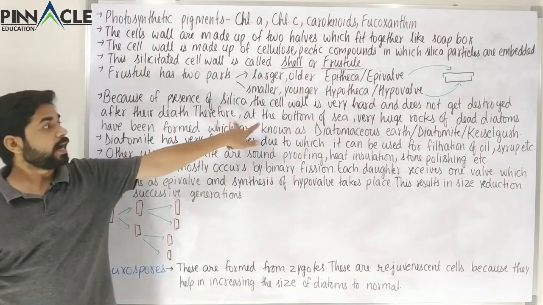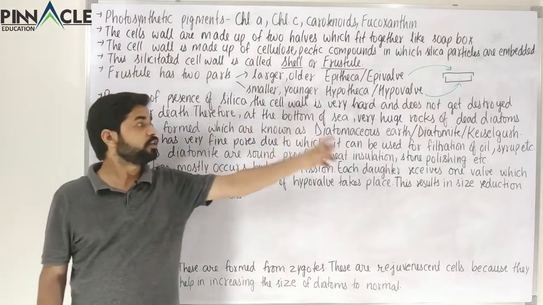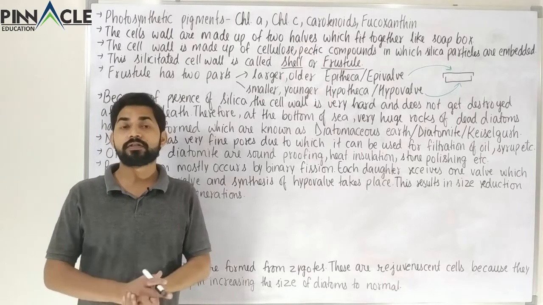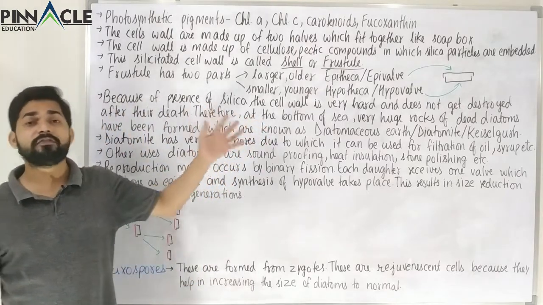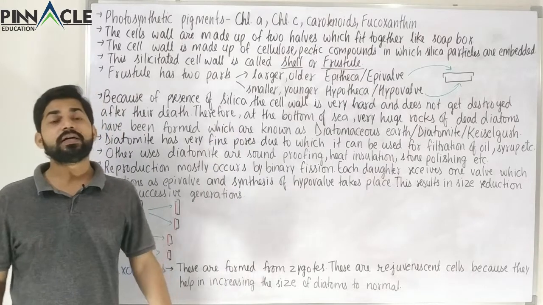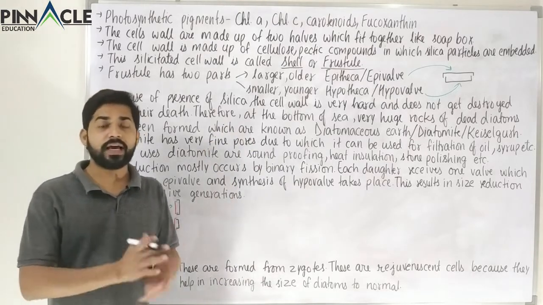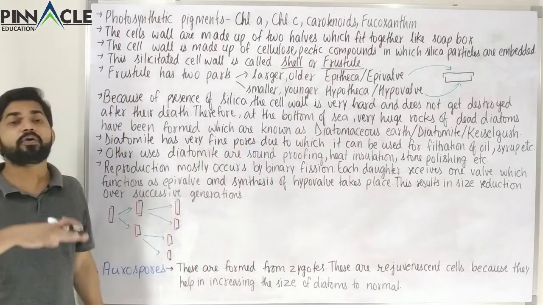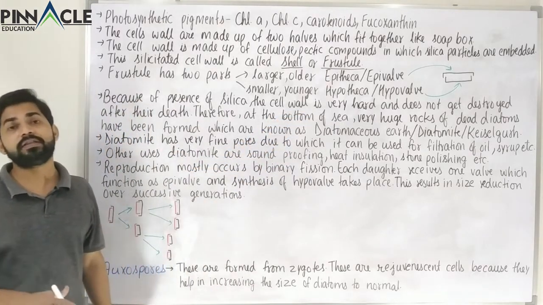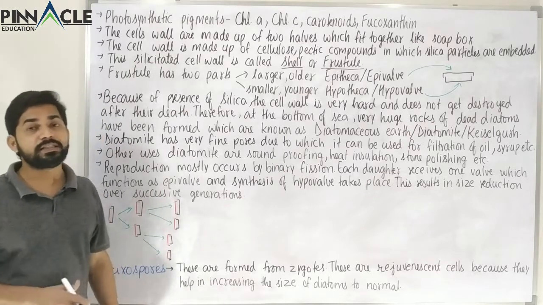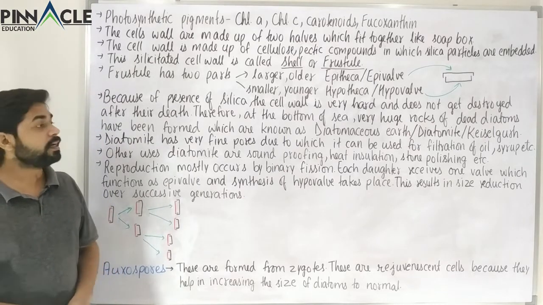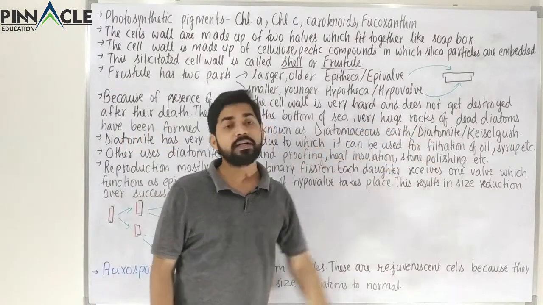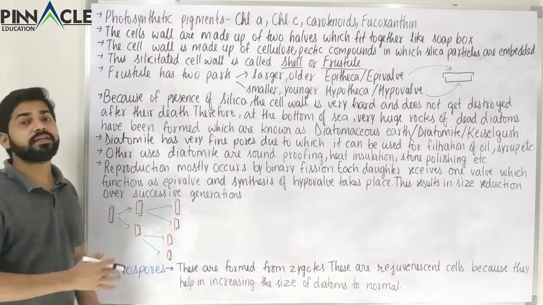Therefore at the bottom of the sea, very huge rocks of dead diatoms have been formed over millions of years, because these organisms are very old, much older than humans or other animals. Over millions of years, these have been deposited on the bottom of the sea, also called the seabed or ocean bed, and there it is called diatomaceous earth, kieselguhr or diatomite. So these are the three names.